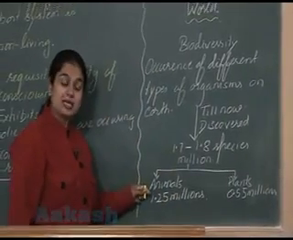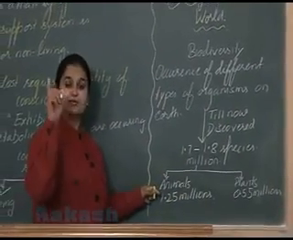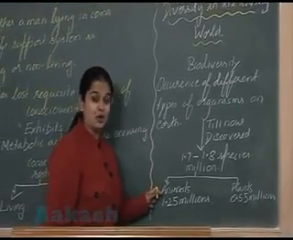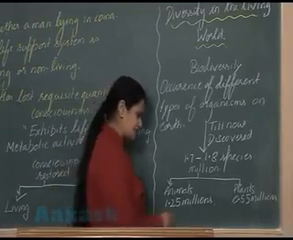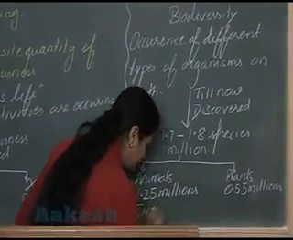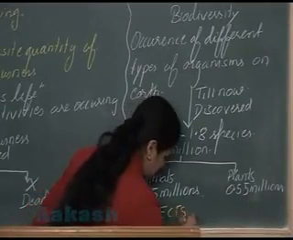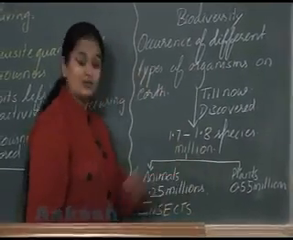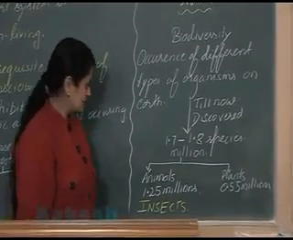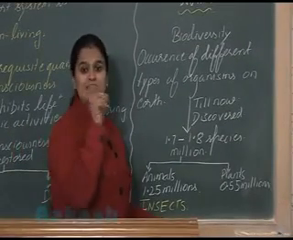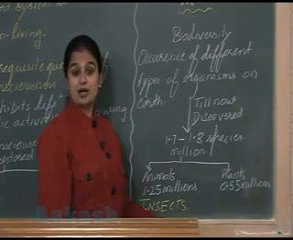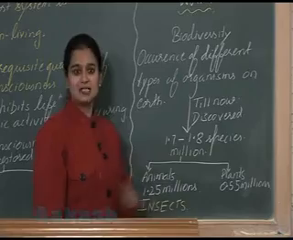Among the animals, can you tell me which group is most diverse? Yes, it is known to everybody. Maximum diversity is for the insects, right? In the case of the plants, maximum diversity is for flowering plants. You might be knowing this group of plants, they are also known as angiosperms.